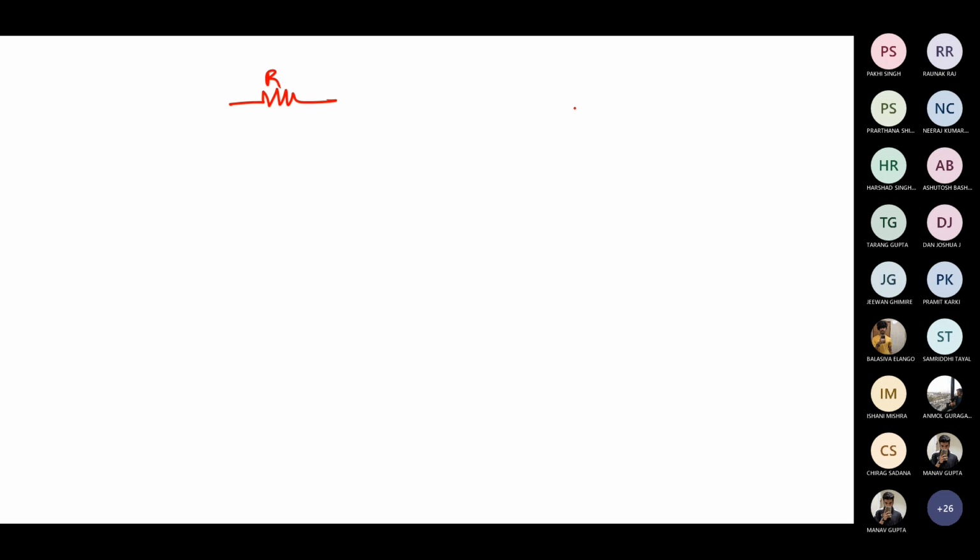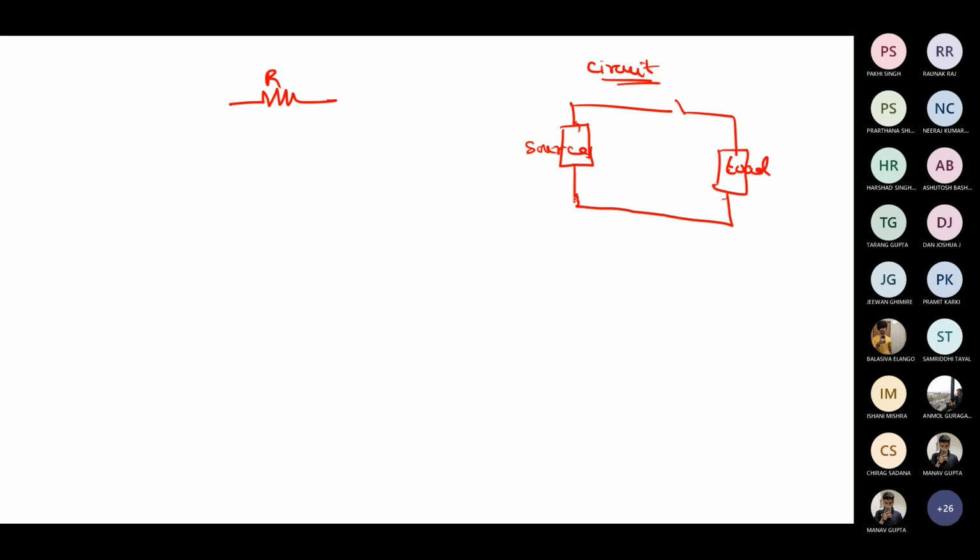Okay, so let us take initially a basic circuit. We have a basic circuit with a source. Let us assume this is the source, and then the wires, and if you want, you can have switches also. This will be a load. This is a basic circuit. The source and load can be different depending upon what you use. Let us take a resistor as my load, and I am going to have a battery here.